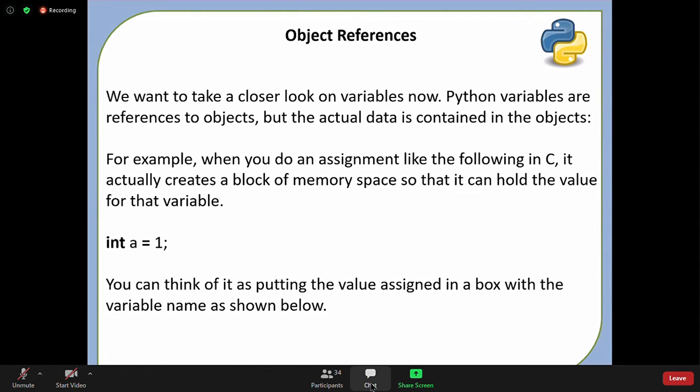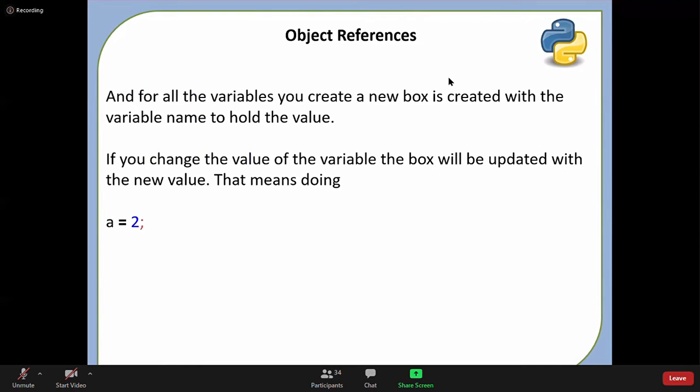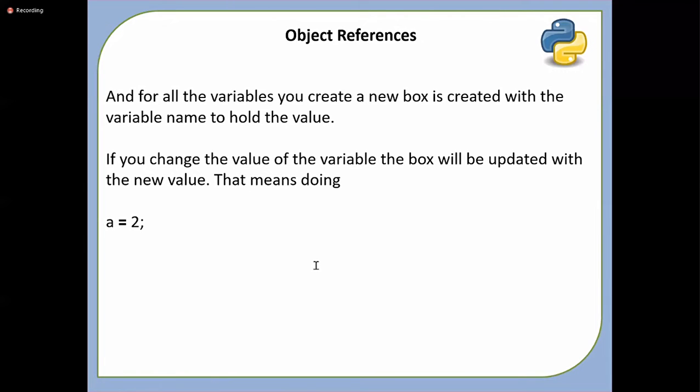Shikawat says it will get updated. Or do you think another object gets created now, meaning another block gets created? What do you think, guys? If you change the value of the variable, the box will be updated to the new value. Aditi thinks a new block will be created. Nitin thinks no. Ubul also thinks no. Yes, the box will be updated but not created.